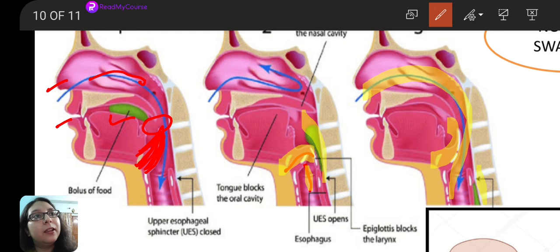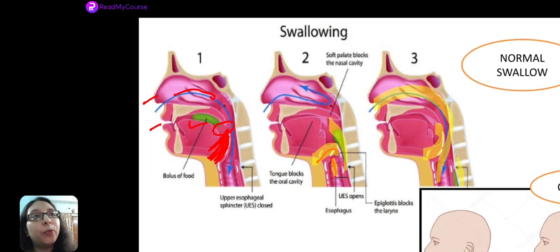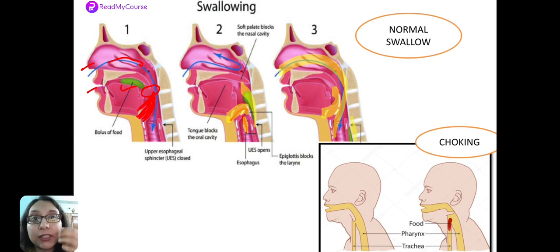Okay. So you can ask me a question that what happens when a person chokes? Sometimes during eating we choke, like we cough and all, we cannot breathe.